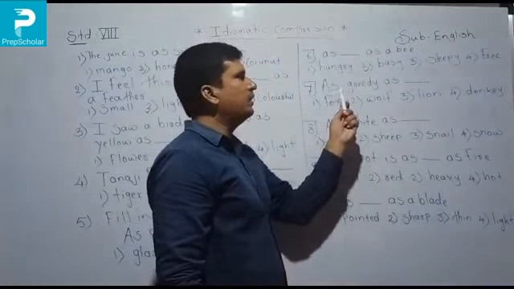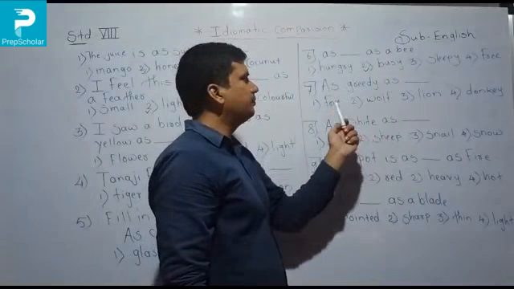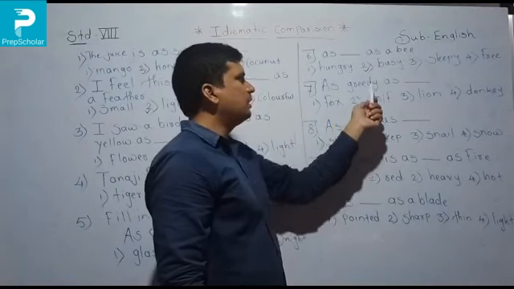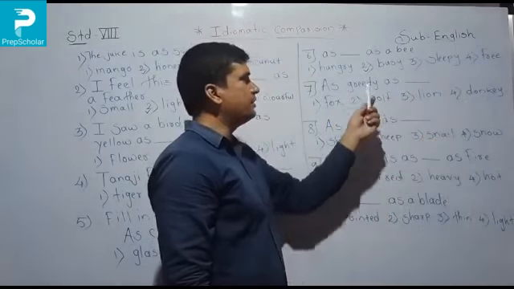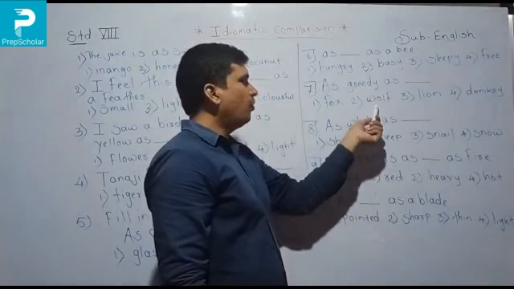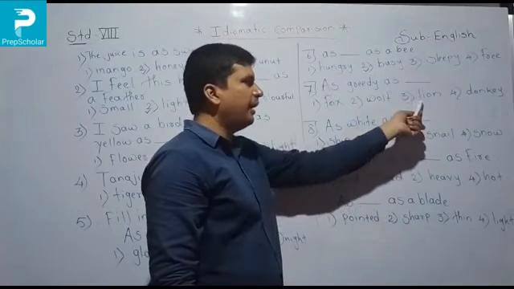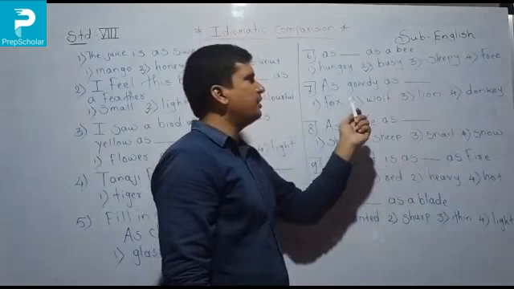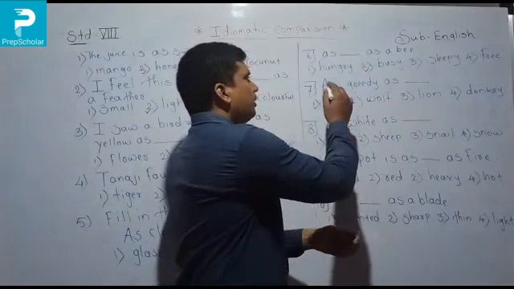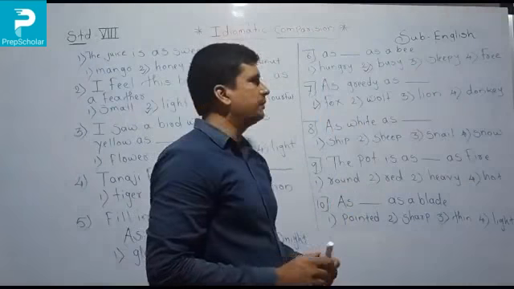Now seventh one, as greedy as. One fox. Second wolf. Third lion. And last one donkey. So who is greedy? Wolf? No, he is cunning. Lion? No, he is brave. Donkey? No, he is stupid. So what is greedy here? So as greedy as a fox.